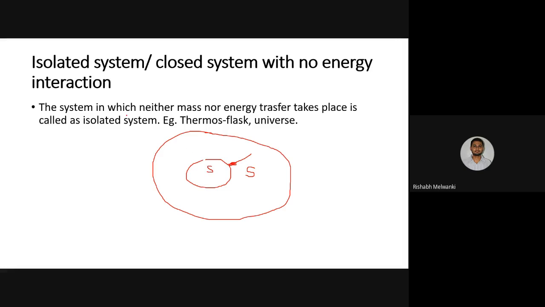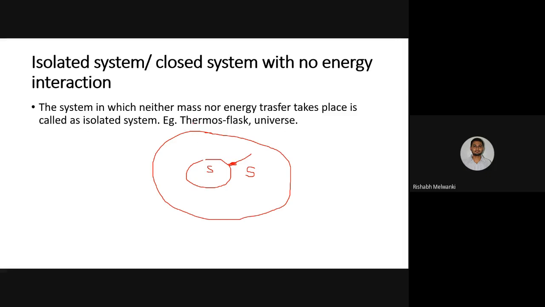Okay, so that is why what is written here is: the system in which neither mass nor energy transfer takes place is called an isolated system. So this will be the system, this is the boundary of the system, this is the surrounding, and when we have one more boundary which includes both system and surrounding, that is known as the universe, and this is known as an isolated system.